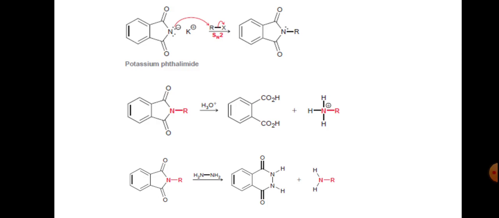So far we have learned about what amines are, classification of amines, nomenclature of amines, isomerism in amines, and preparation of amines, and the main important methods are ammonolysis of alkyl halides and Gabriel phthalimide synthesis. From this we can conclude here.